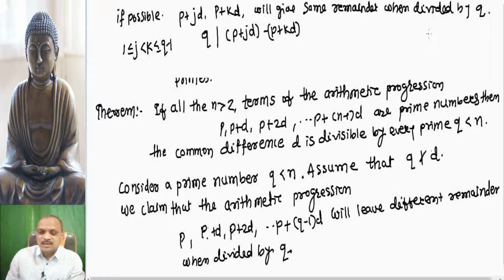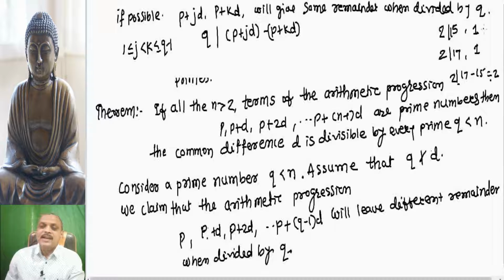This happens. Suppose we take 2: when we divide 15 we get remainder 1, and when we divide 17 we get remainder 1. Then 17 minus 15 is 2, and 2 is divisible by 2. The same technique applies here.